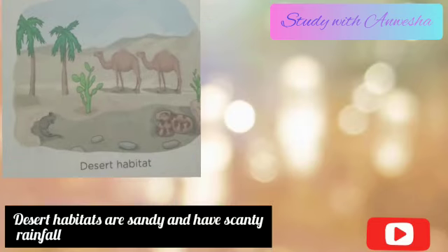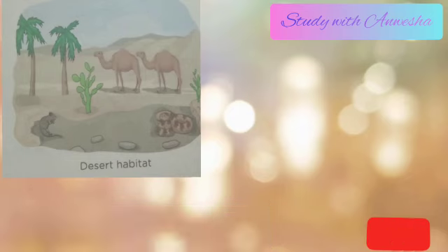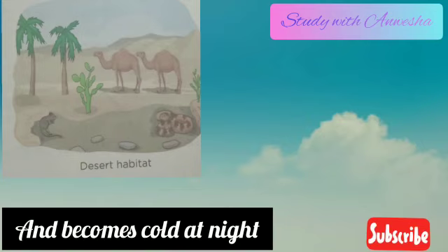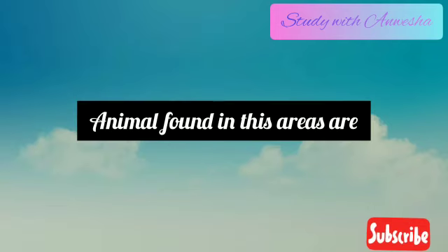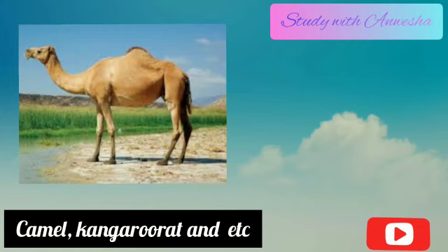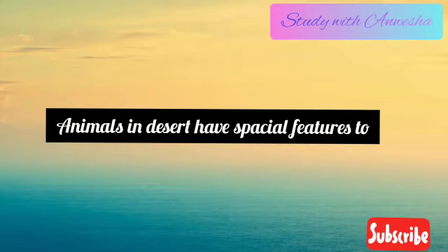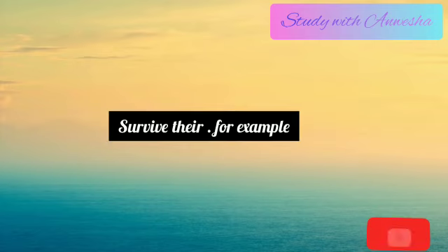Desert habitats are sandy lands with scanty rainfall. Most deserts are very hot and dry during the day and become cold at night. Animals usually found in deserts are camel, kangaroo rat, etc. Animals in desert have special features to survive there.